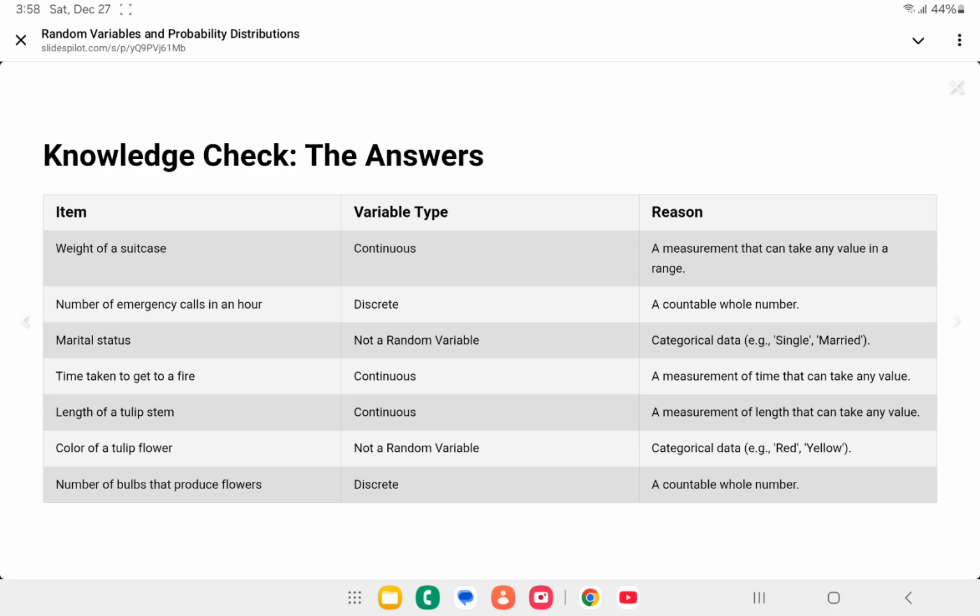Next is the length of the tulip stem. It's a measurement of length that can take any value. It's also continuous. Next is the colour of the tulip flower. It's categorical data, red, yellow, just like this. So it's not a random variable. The last one is the number of bulbs that produce flowers. It's a countable whole number, that's why it's discrete.